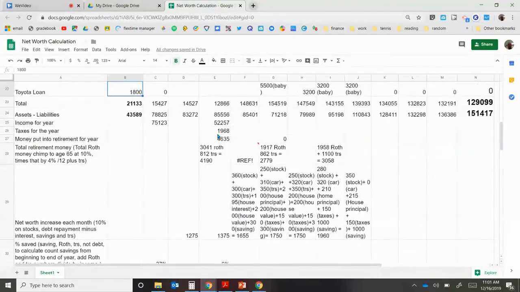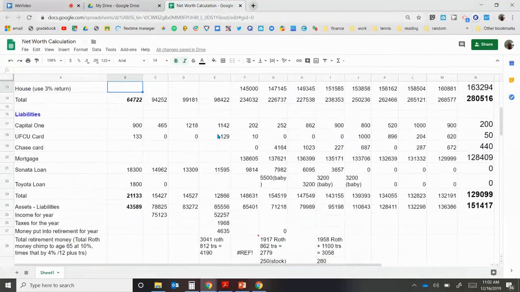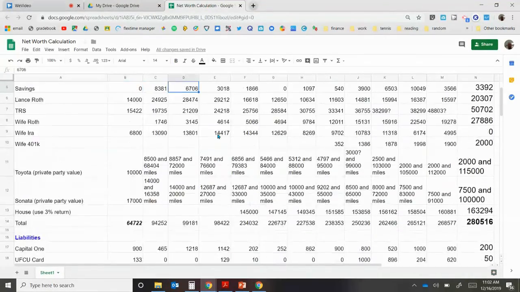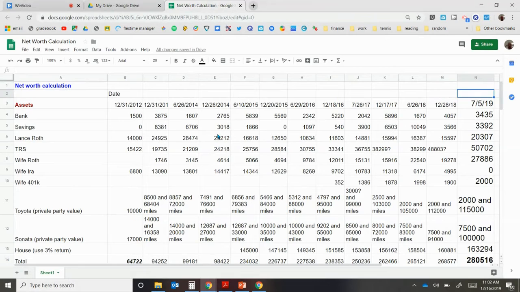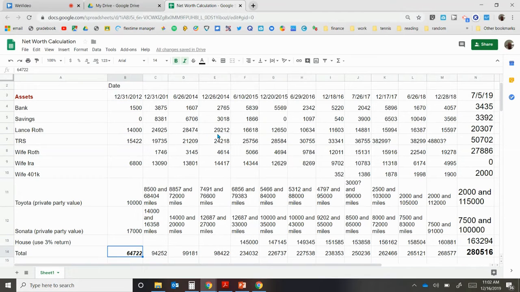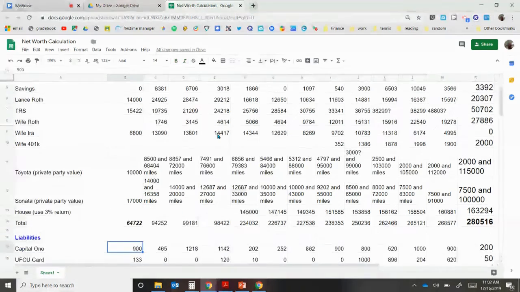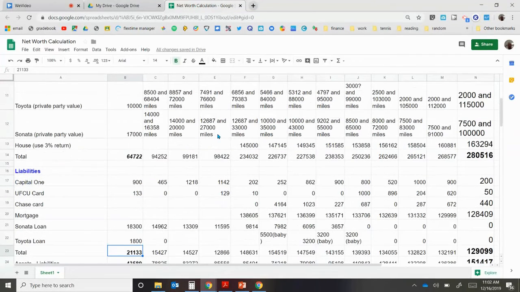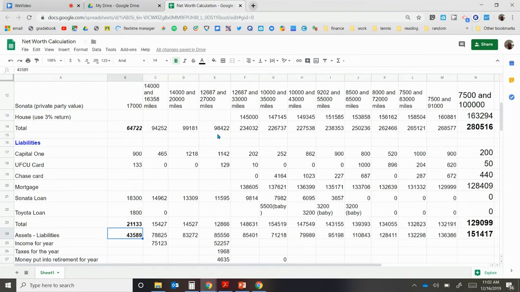I'm going to do another video calculating the current net worth because the last one I did was on July 5th of this year. But just numbers in bold. December 2012, we didn't have a house yet. Our total assets were $64,722. Total liabilities were $21,113. You subtract the two, you get $43,589. That was our net worth in 2012.